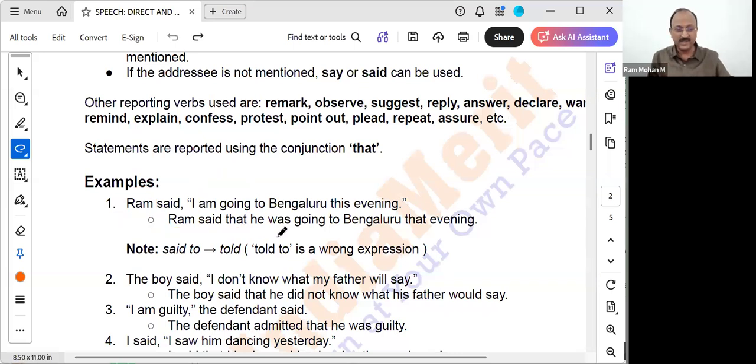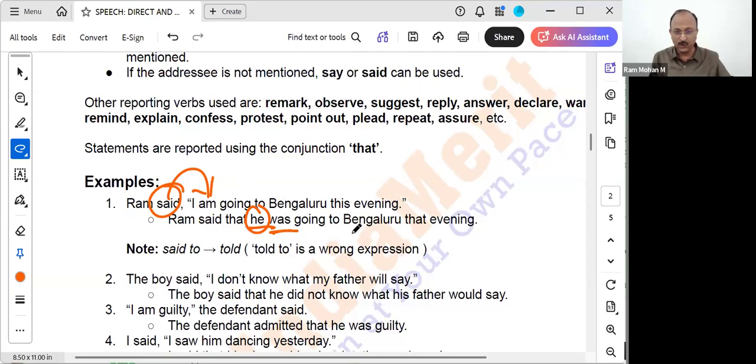Said is past tense, so am will become was. I am is present continuous, but when we use he, we have to convert to past continuous tense. He was.